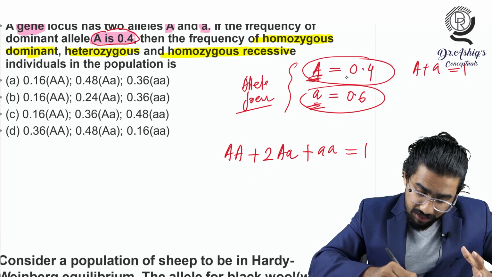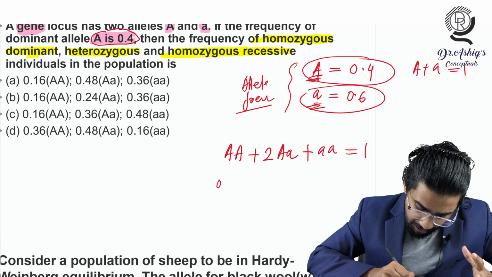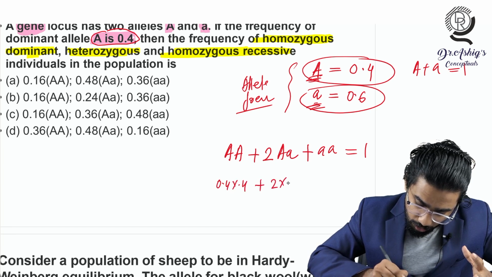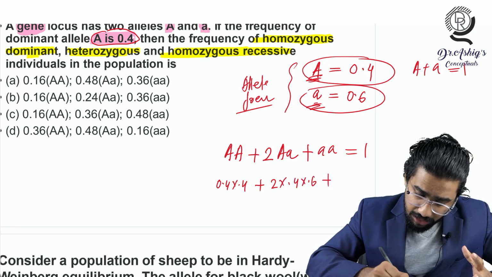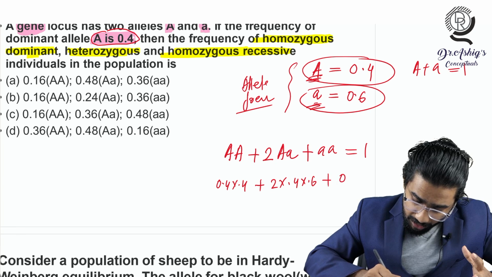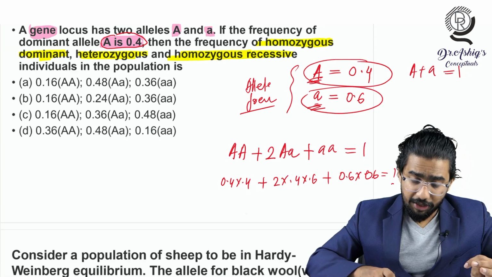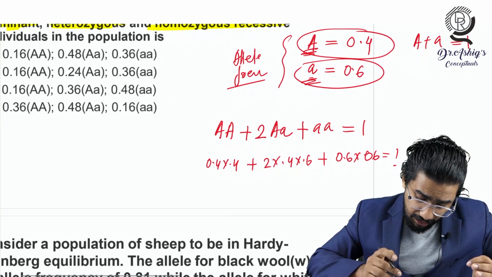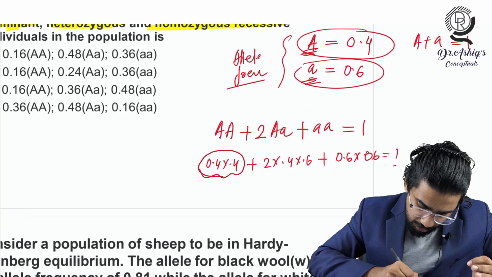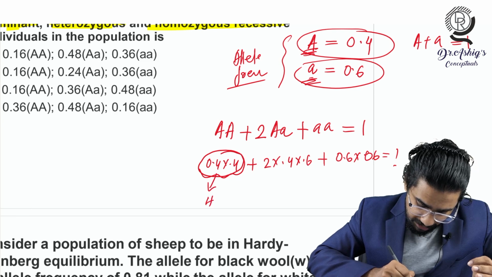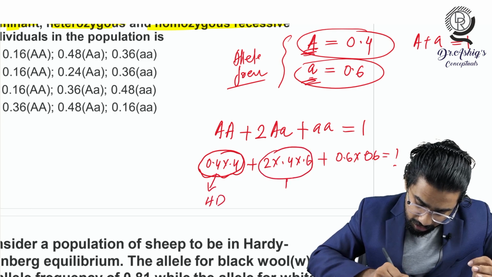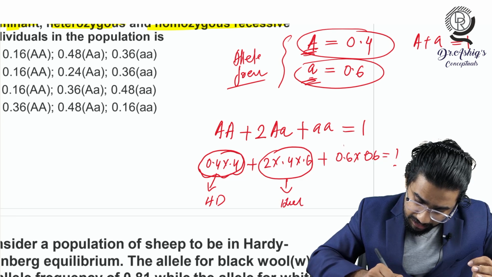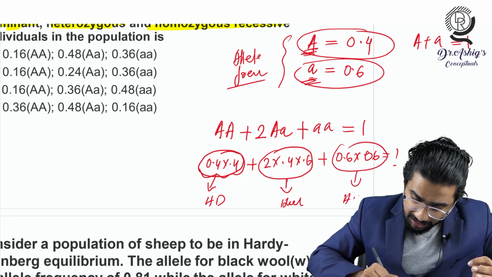So we can find out this A is 0.4. So the AA will become 0.4 into 0.4, plus 2Aa, 2 into 0.4 into 0.6, small a is 0.6, plus aa, that will become 0.6 into 0.6, that equals 1. That will be the equation here. So you have to understand this frequency. This will be the frequency of what? This will be the frequency of homozygous dominant, this will be the frequency of heterozygous, and this will be the frequency of homozygous recessive there.